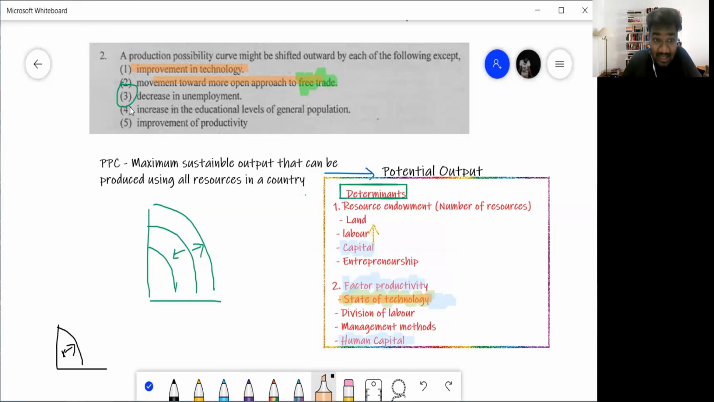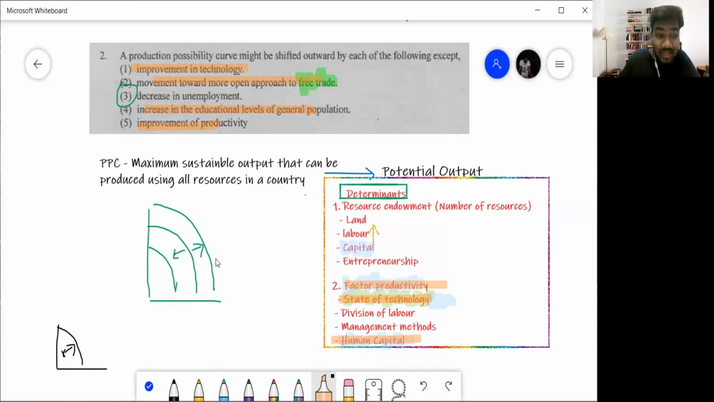I'll leave it there. We'll go into the other one, right? An increase in the education level of general population. So education levels increase means that's your human capital, right? People are getting more educated now, they can produce much more. And then improvement in productivity. Productivity itself is the main reason. Factor productivity will cause the PPC to shift.